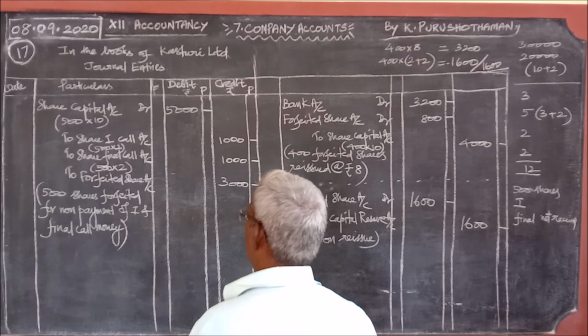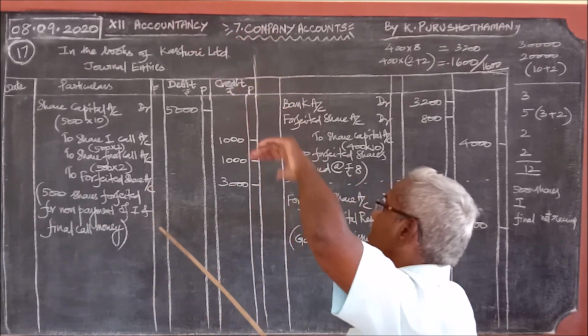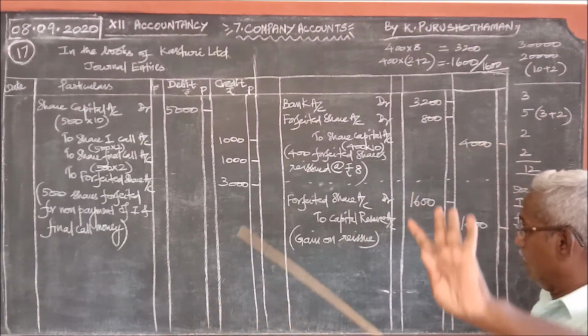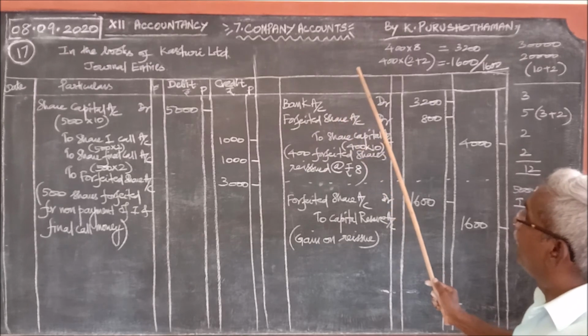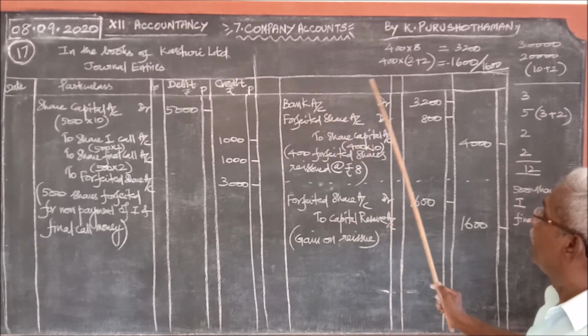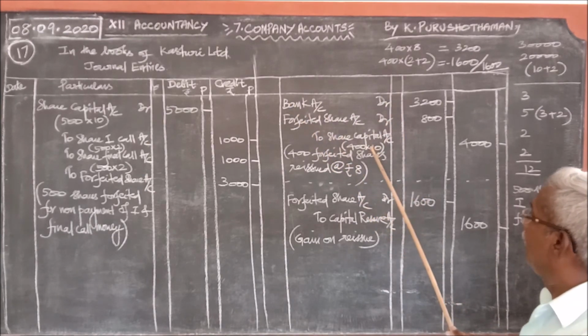This is over. And in this problem especially, not all the 500 shares were reissued, only 400 shares were reissued. So, we should write here, on reissue, the money will be received by the bank. Therefore, bank account debit, forfeited share account debit to share capital account.